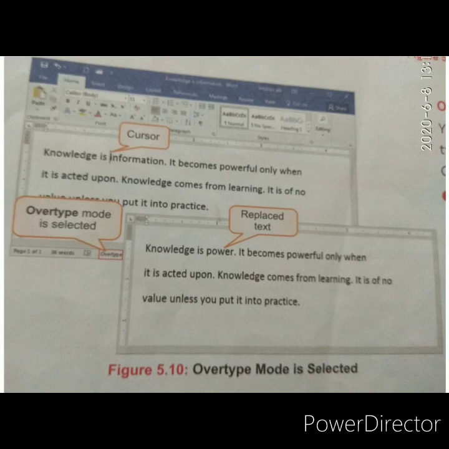It will write and it will replace the information. Okay, what will it do? It will replace the information. That is the difference between insert mode and overtype mode. In insert mode, it does not replace the text. It inserts new text; the previous text will remain there. But in overtype mode, the previous text from where you type will be replaced. That is the difference between overtype and insert mode.